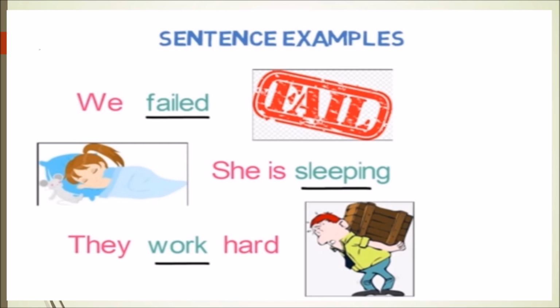She is sleeping. Here, sleeping is intransitive verb as there is no direct object linked with she. The next example sentence is they work hard. Here also work is intransitive verb as there is no direct object after the verb work.